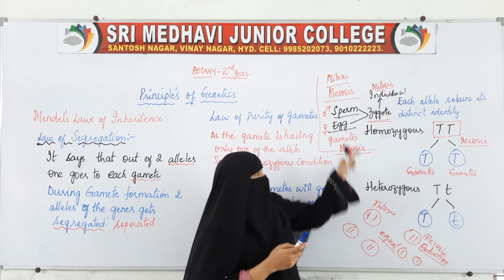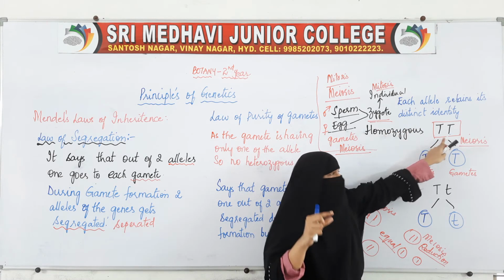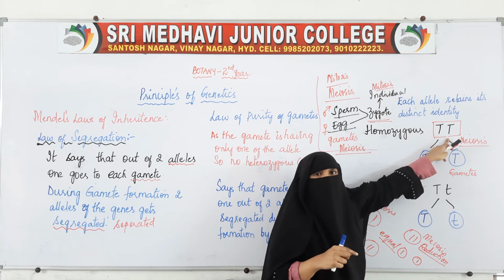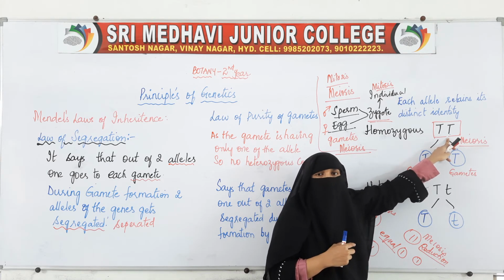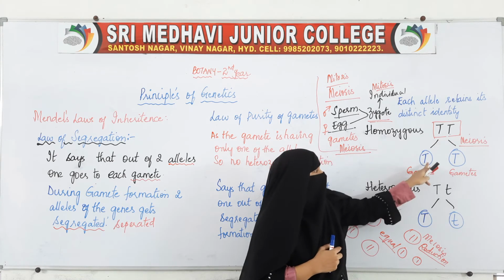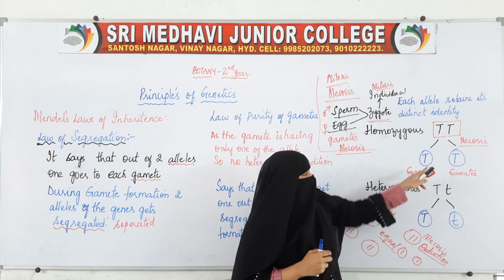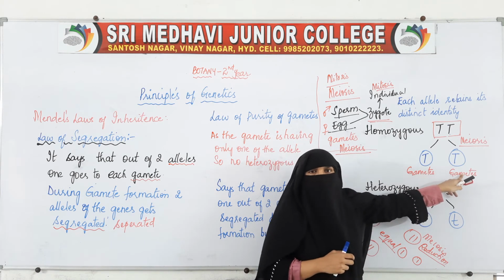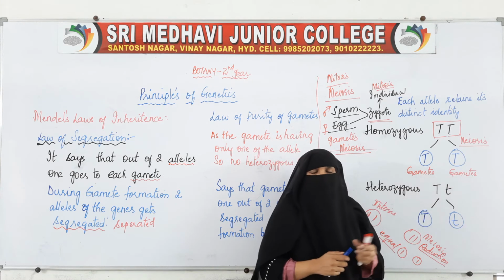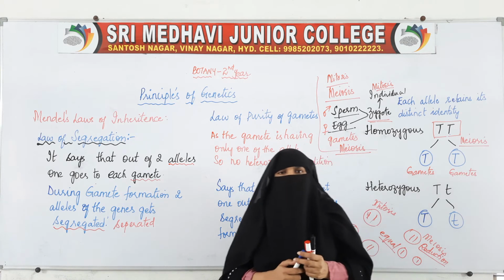So in the same way, when 2 alleles are there for a single gene, these 2 alleles are responsible for a particular character. Now these 2 will get separated. So one will go to one gamete and the other will go to another gamete. So this is the second law of Mendel.